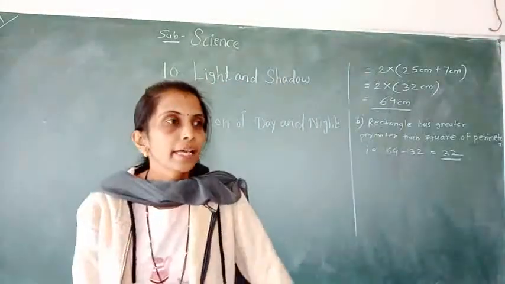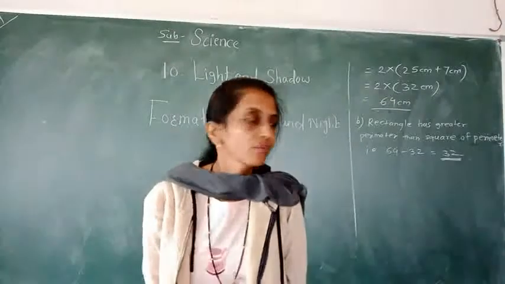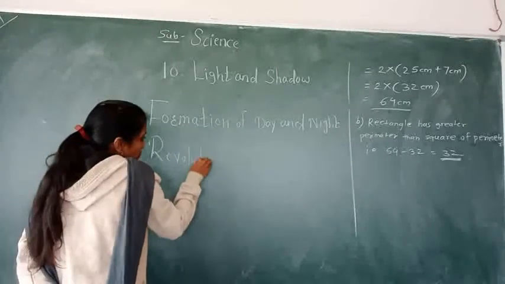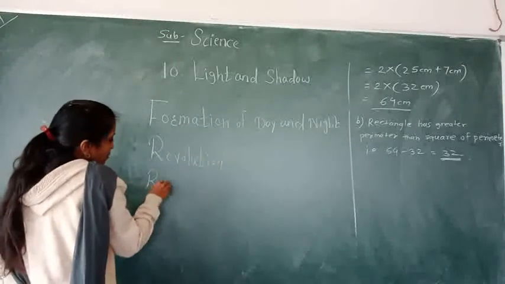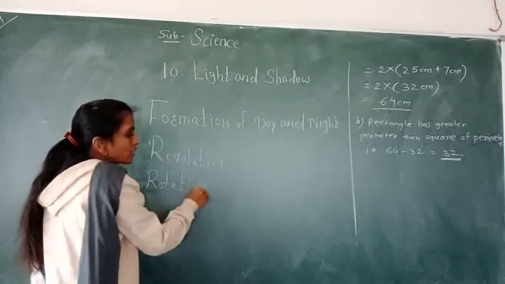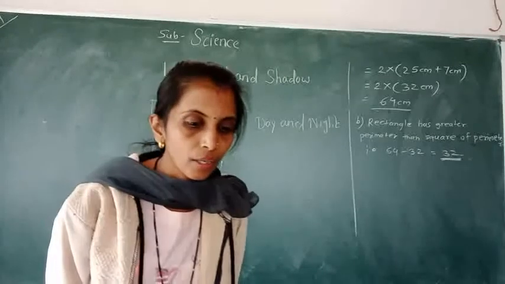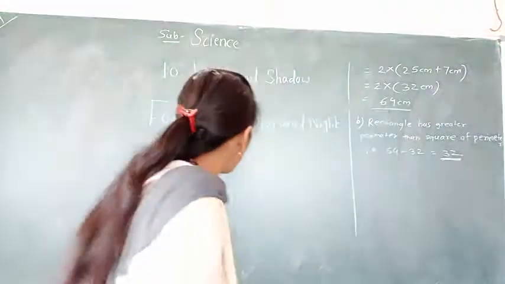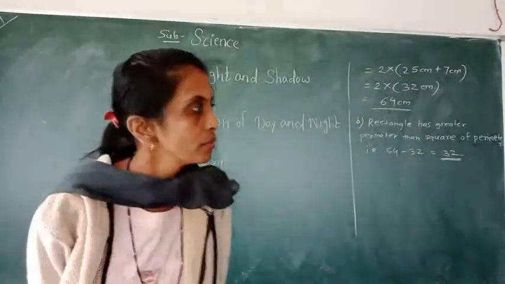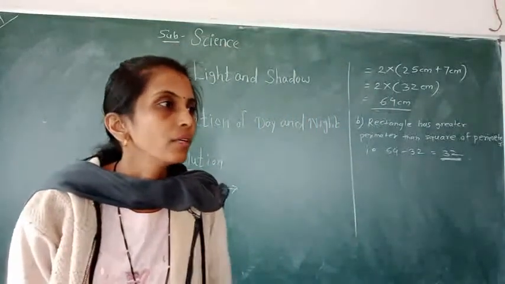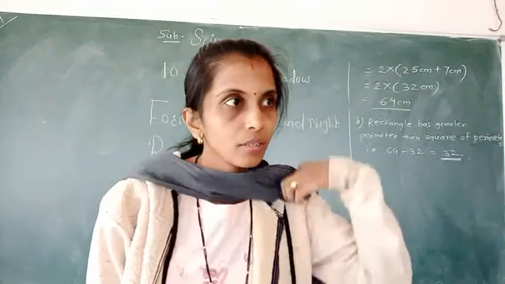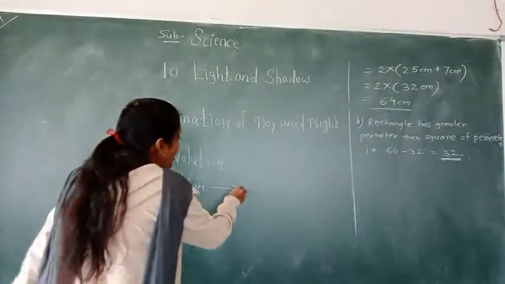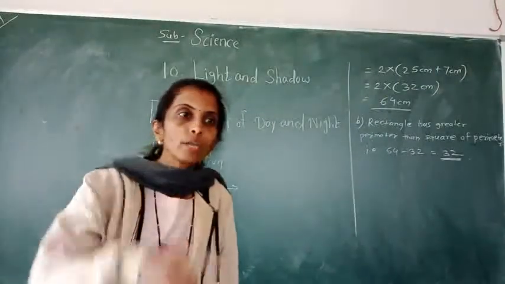We know that there are two basic movements of the earth, revolution and rotation. Rotation is the movement of the earth around its own axis.